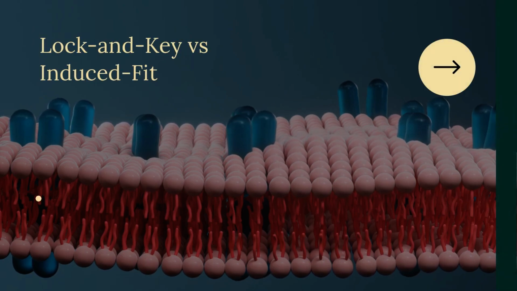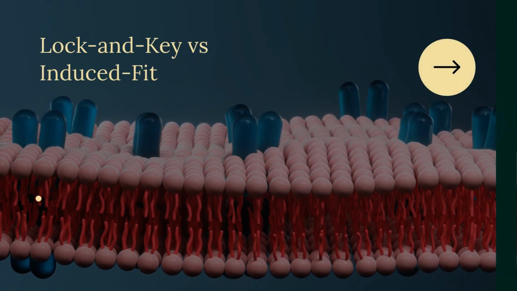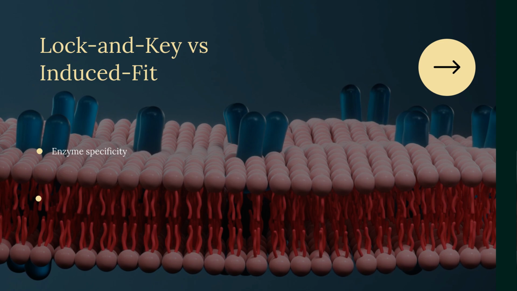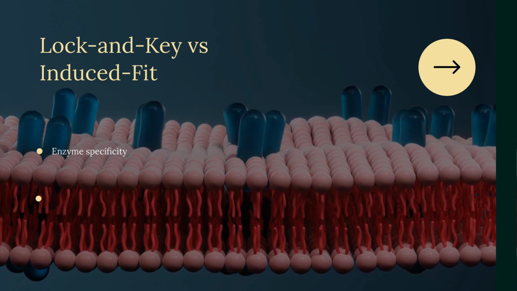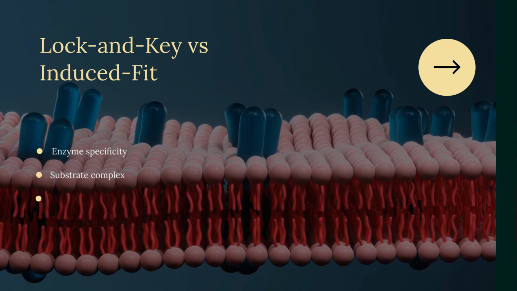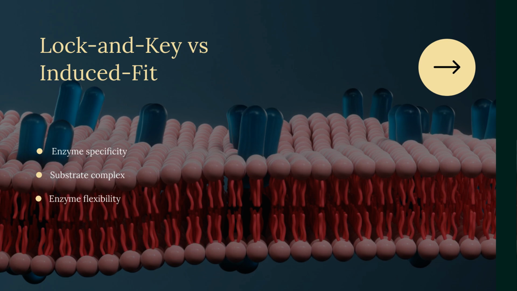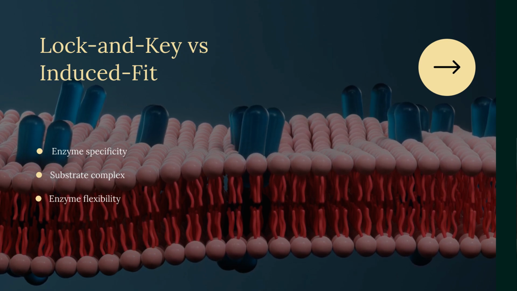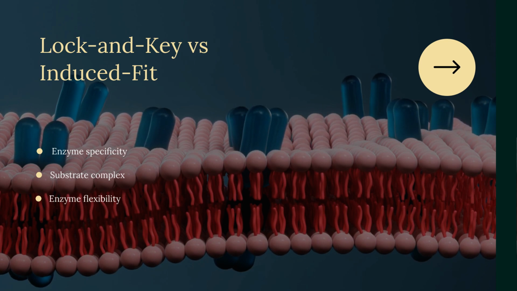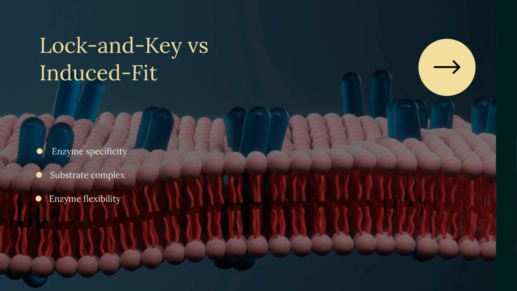The lock and key and induced fit models explain enzyme action. Both describe enzyme specificity and substrate complex formation. The lock and key model assumes a rigid active site. The induced fit model accounts for enzyme flexibility. Understanding both models enhances comprehension of enzyme mechanisms.